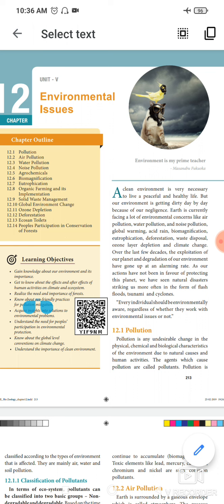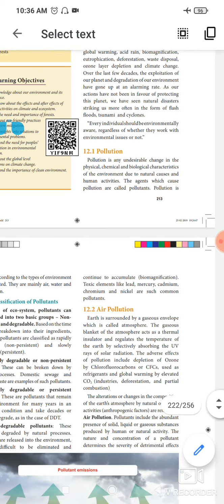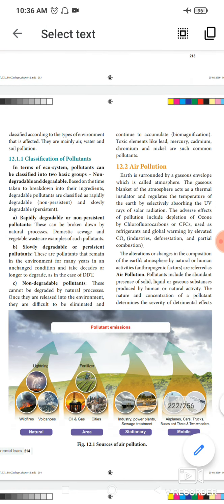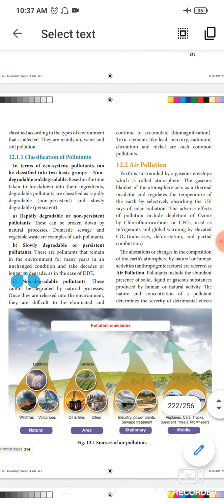Okay, next we see about pollution. Pollution is any undesirable change in the physical, chemical and biological characteristics of the environment due to natural causes and human activities. The agent which causes pollution is called a pollutant. Pollution is classified according to the type of environment that is affected. They are mainly air, water and soil pollution. Other pollutions are also there, such as noise pollution, etc. There are so many pollutions.